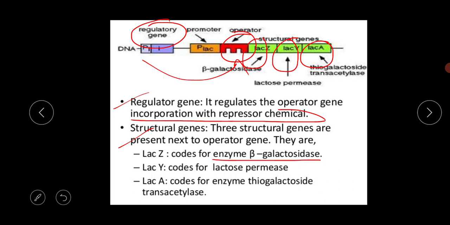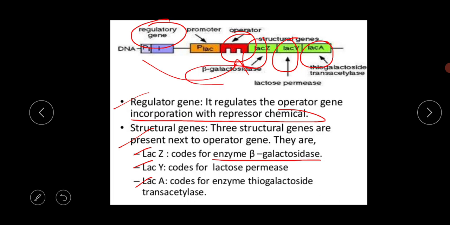I am repeating again: in the Lac Operon concept there are three structural genes, named LAC-Z, LAC-Y and LAC-A. The main function of LAC-Z is that it contains 3063 base pairs and codes for the enzyme beta galactosidase.